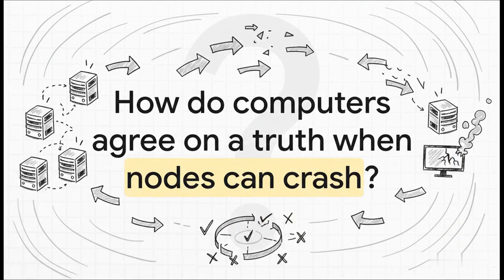I mean, really think about that for a second. You've got all these different machines, and they need to land on one single consistent answer. But what happens when messages get lost in the ether? What if a server just, poof, vanishes right in the middle of a critical vote? How do you stop the whole system from descending into complete and utter chaos? Well, that's the very question Paxos was designed to answer.